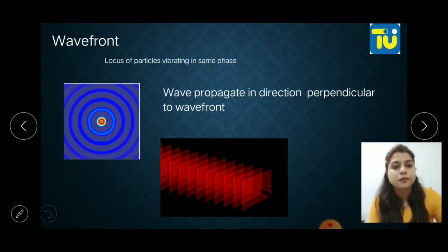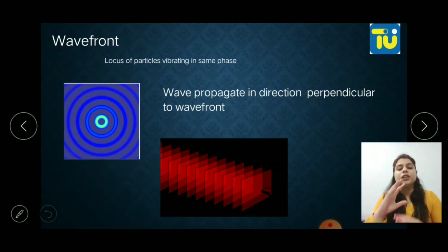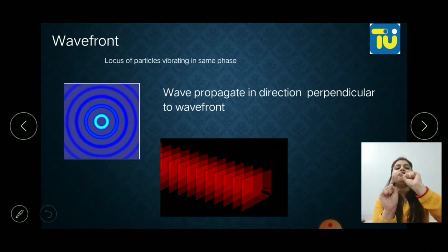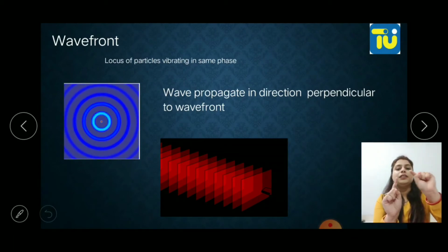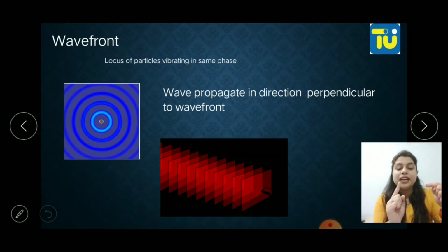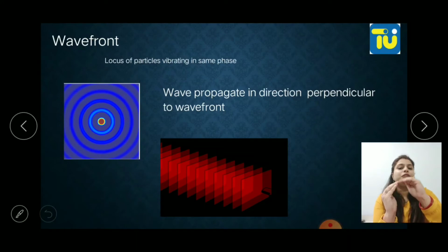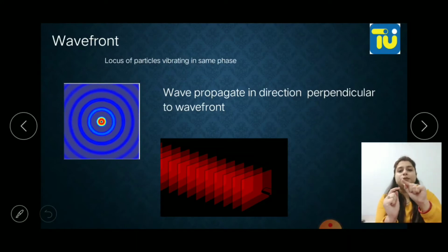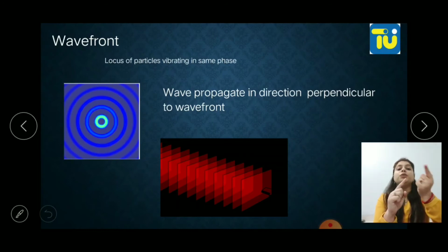So now, wavefront. What is a wavefront? Just try to understand this very carefully. Suppose there are 5-6 points in the same phase, having the same amplitude and all. So, same phase, and these are oscillating. When we join these particles, the wavefront will form, like a locus of the particles. All the particles which are in the same phase, the locus of those particles is known as a wavefront.